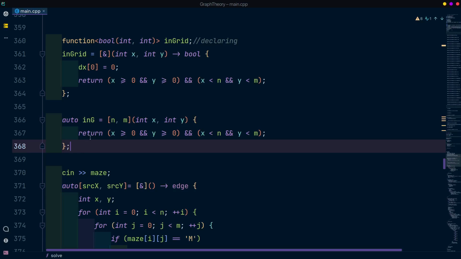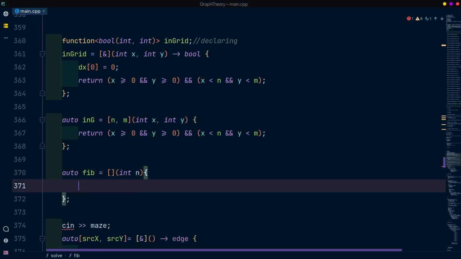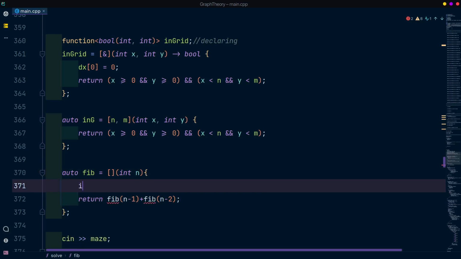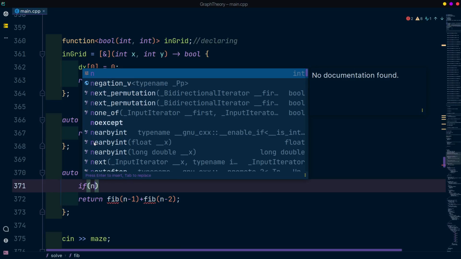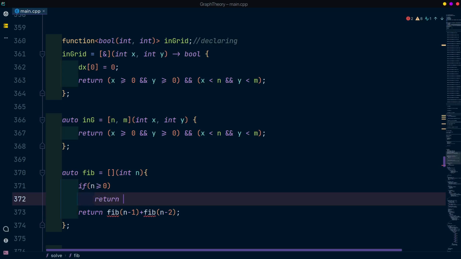Okay. So let's now go to a special type of lambda function, recursive lambda functions. You may not write too many recursive lambda functions, but recursive lambda functions in C++ are a special case. Let's write our simple trivial recursive function of Fibonacci and show you what I mean by this. So Fibonacci of n is equal to Fibonacci of n minus 1 plus Fibonacci of n minus 2, with the base case of if n is less than or equal to 0, return 0.